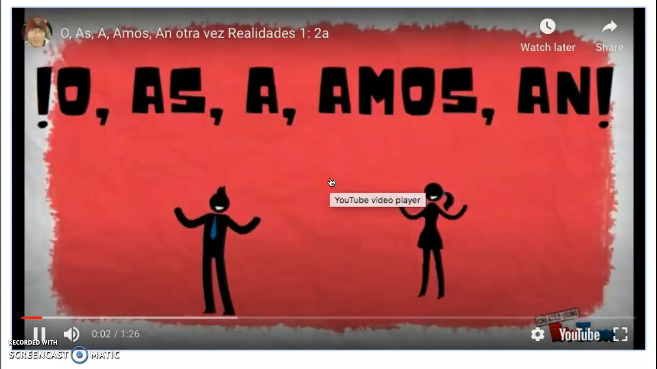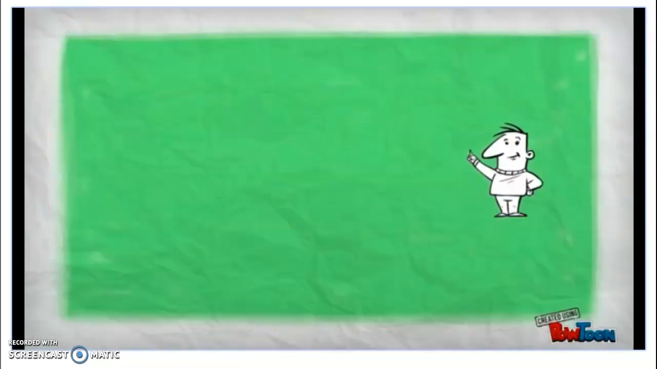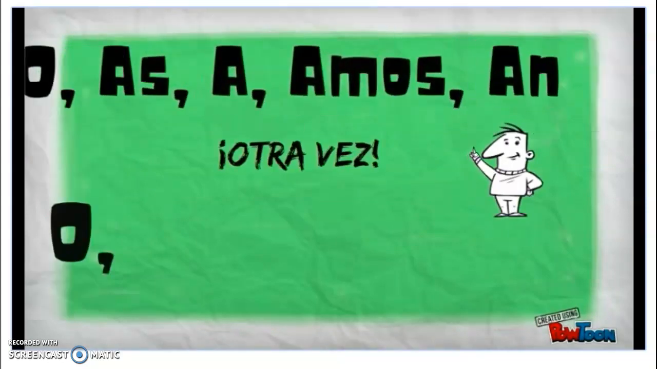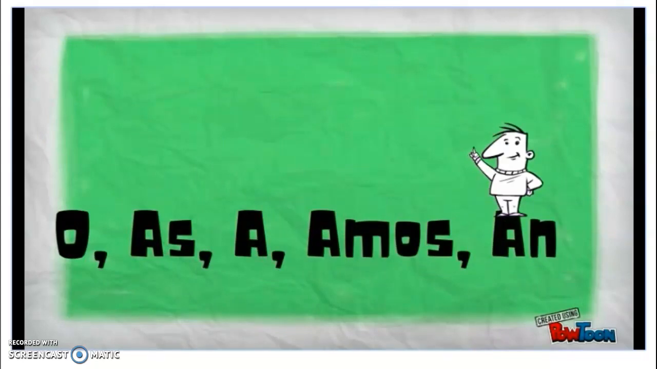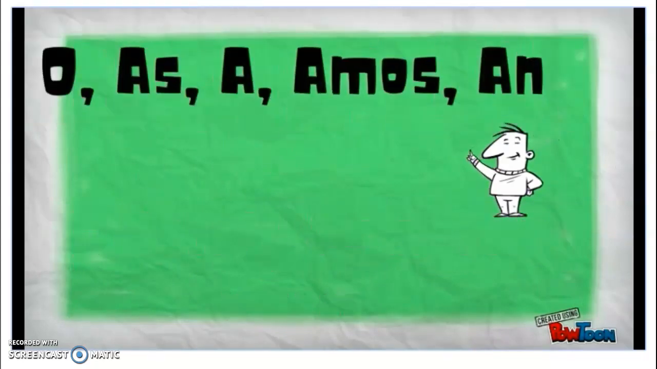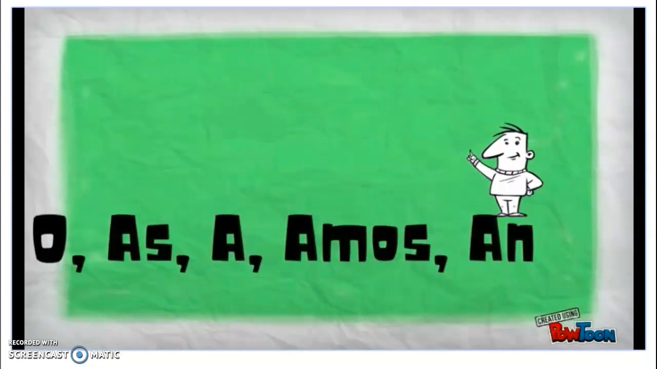Mi gente, reggae style. Tú sabes, nos fuimos. Come on. O, as, a, vamos, an. Otra vez. O, as, a, vamos, an.